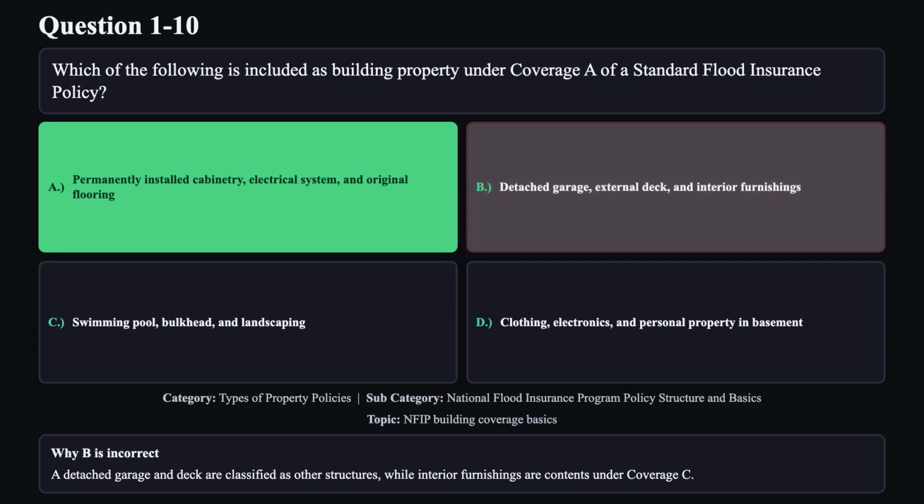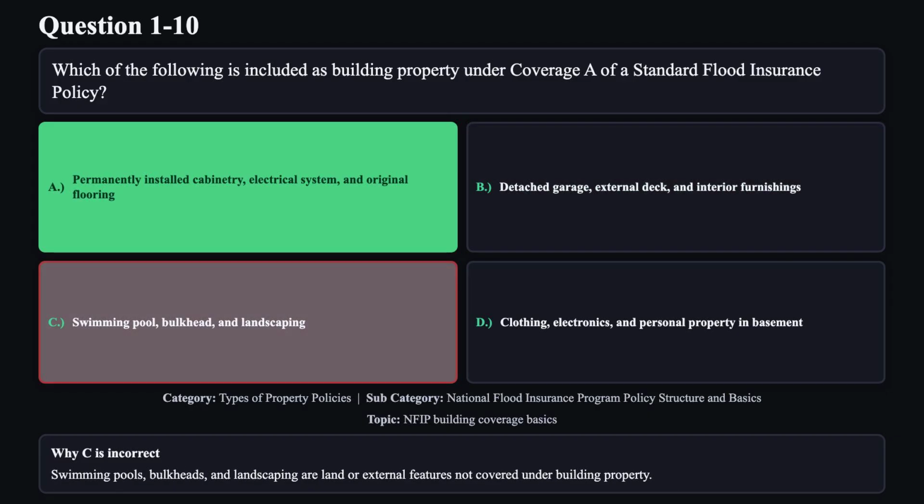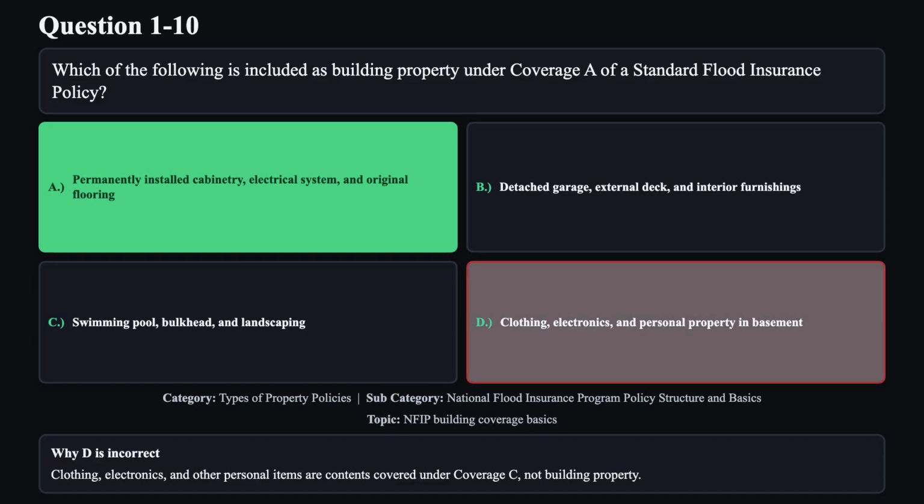Reason B is not correct. A detached garage and deck are classified as other structures, while interior furnishings are contents under coverage C. Reason C is not correct. Swimming pools, bulkheads, and landscaping are land or external features not covered under building property. Reason D is not correct. Clothing, electronics, and other personal items are contents covered under coverage C, not building property.